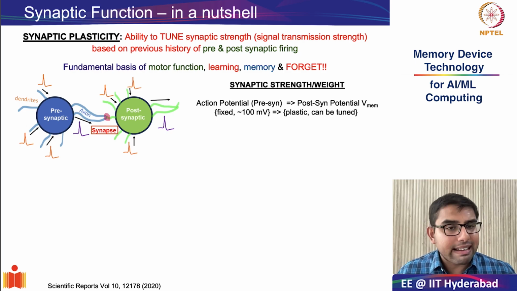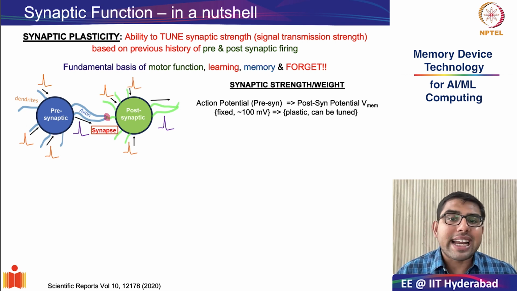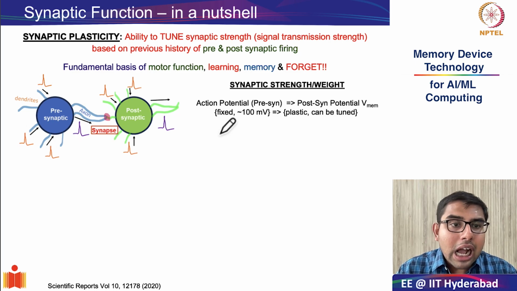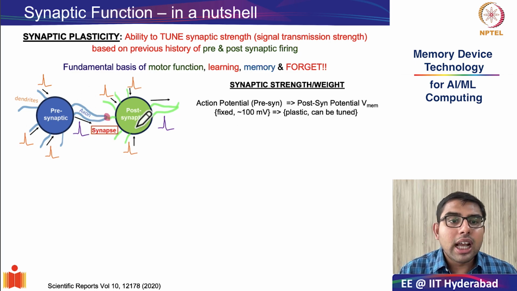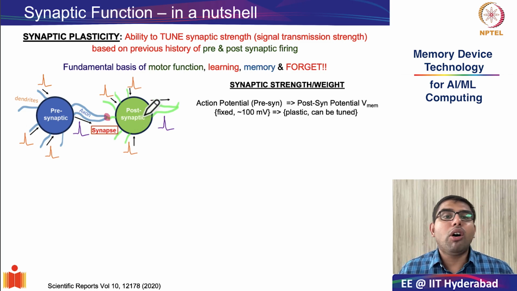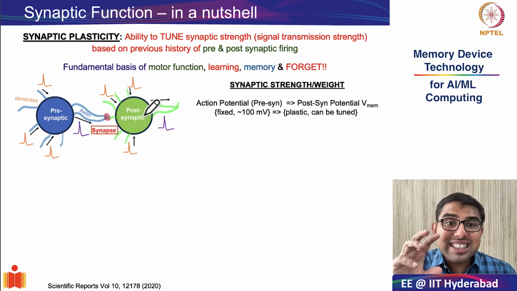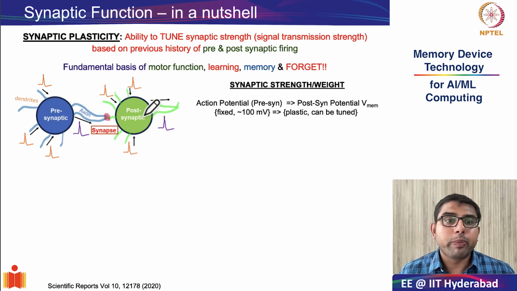So as you can see in the slide, and we have already discussed this, the ability to tune the synaptic weight. Remember, what is the synaptic weight or the synaptic strength? It is that once the presynaptic neuron fires, how much does it influence the membrane potential of your postsynaptic neuron? That is essentially the synaptic weight.